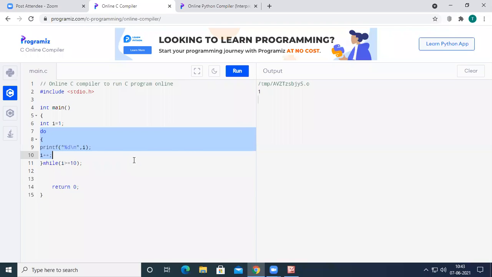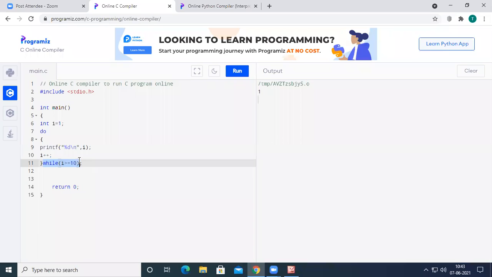So that's why Python does not have this do while loop. This do while is called post-test condition or post-test iteration. Post-test iteration in the sense that the body of the loop will be executed and then we check the condition. While is a pre-test condition.